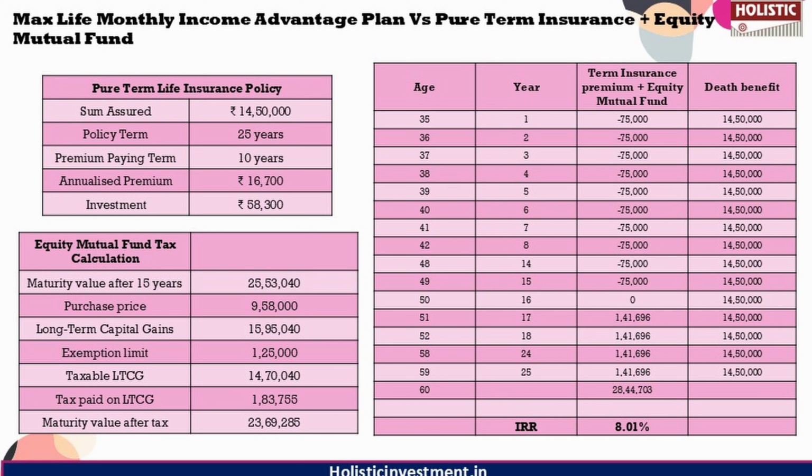So the resulting internal rate of return, the IRR, is 8.01% for this investment. So this return could be even higher if withdrawals were avoided, providing greater flexibility to manage cash flow as needed. But in contrast, the Max Life policy lacks flexibility and offers relatively lower returns, making it a less favorable choice.